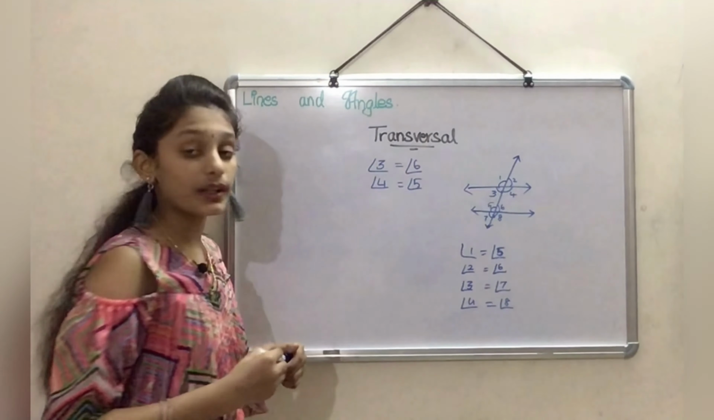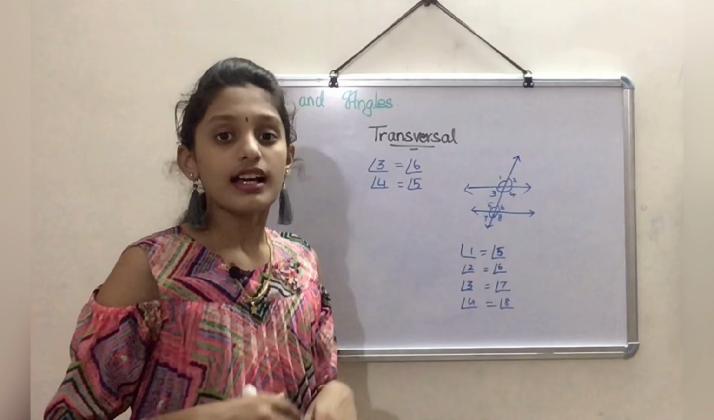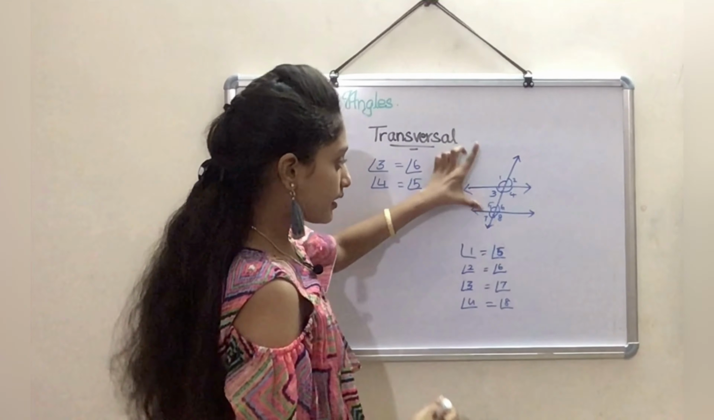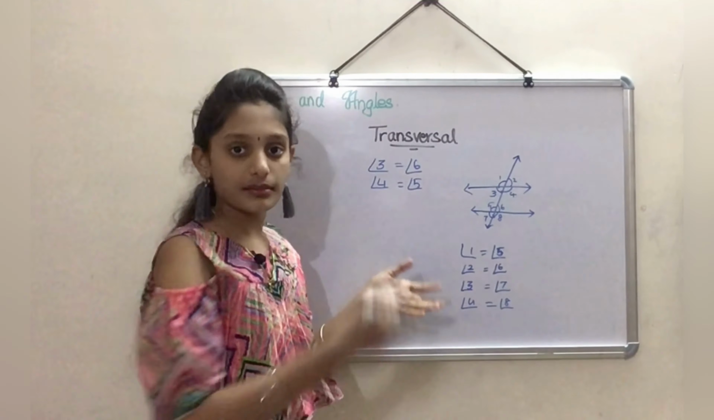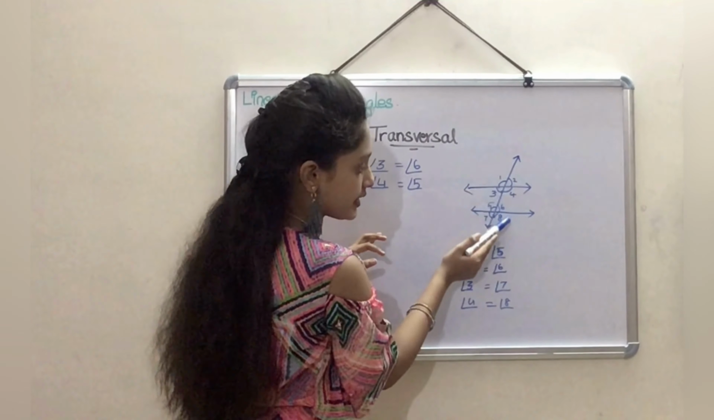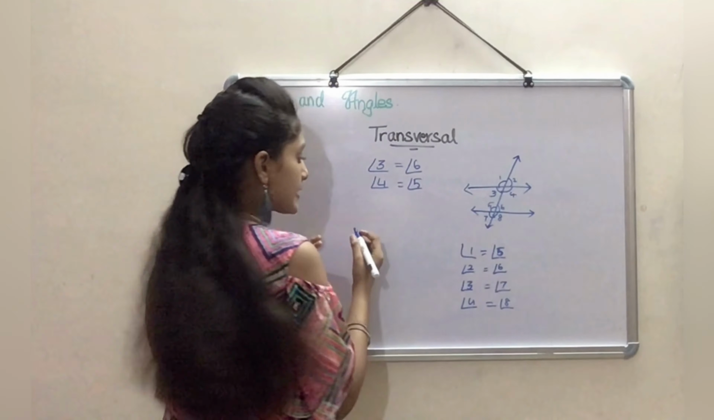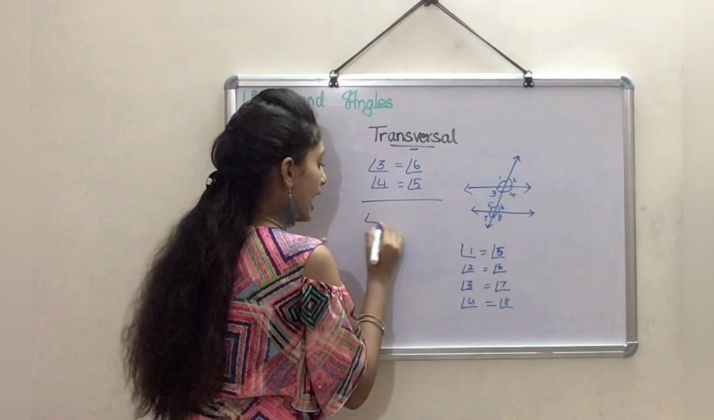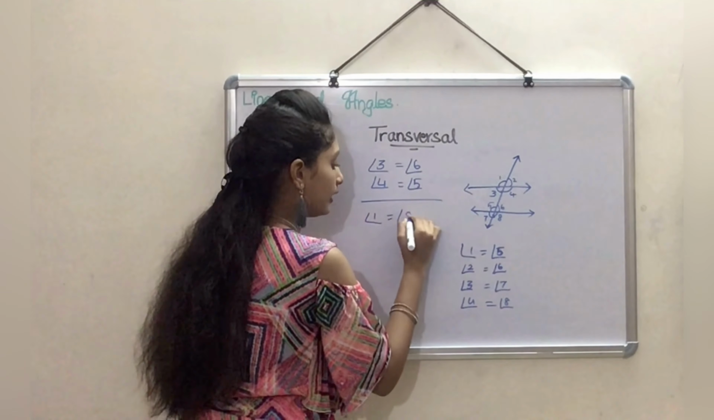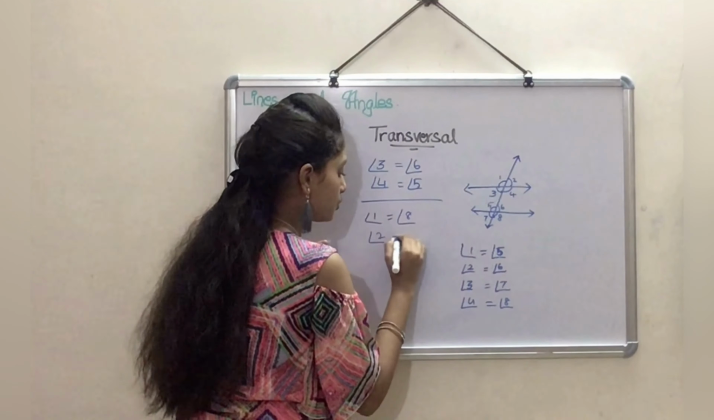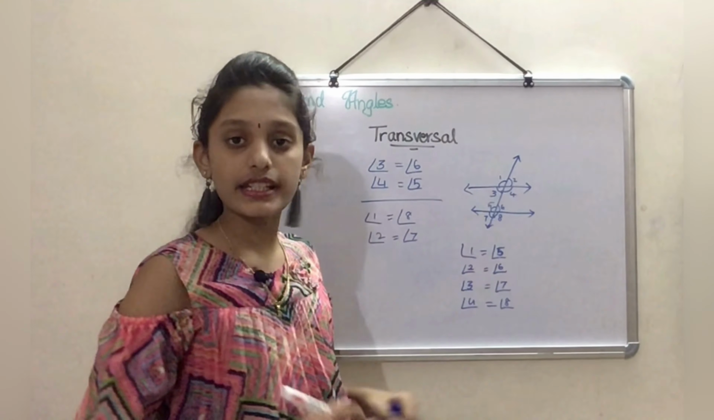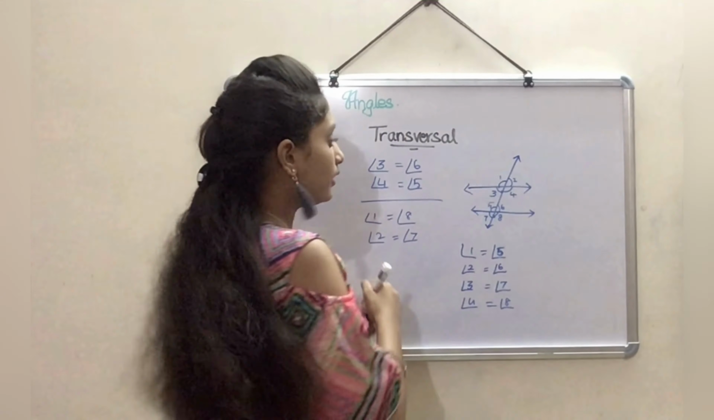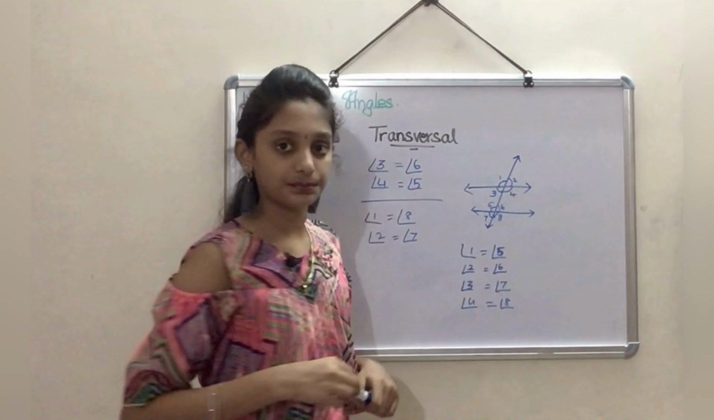Now let's go to the next one, that is the alternate exterior angles. Exterior means on the exterior side or part. Alternate means alternately, like this. So we can say that angle 1 is equal to angle 8, and angle 2 is equal to angle 7, because of alternate exterior angles. Yes, 1 and 8, 2 and 7.